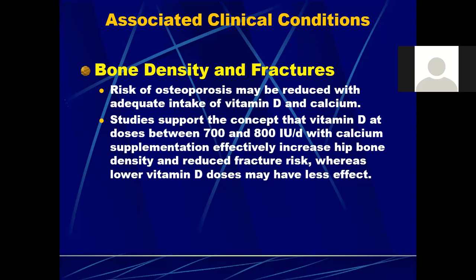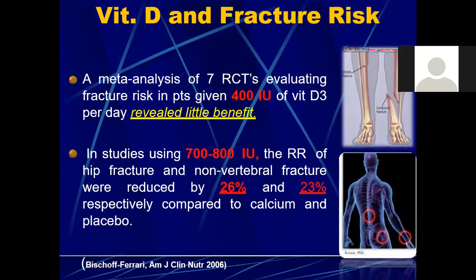Studies have supported the fact that vitamin D at doses between 700 to 800 international units per day, along with calcium supplementation, effectively increased hip bone density and reduced the fracture risk in these patients, whereas lower vitamin D doses had less effect. So vitamin D is directly related to bone strength and bone well-being. Especially in the elderly, it is very important to diagnose vitamin D deficiency and to supplement them.